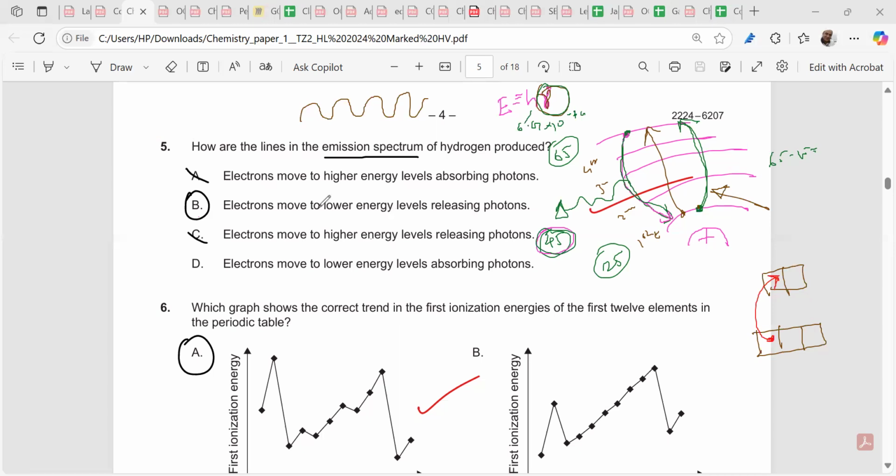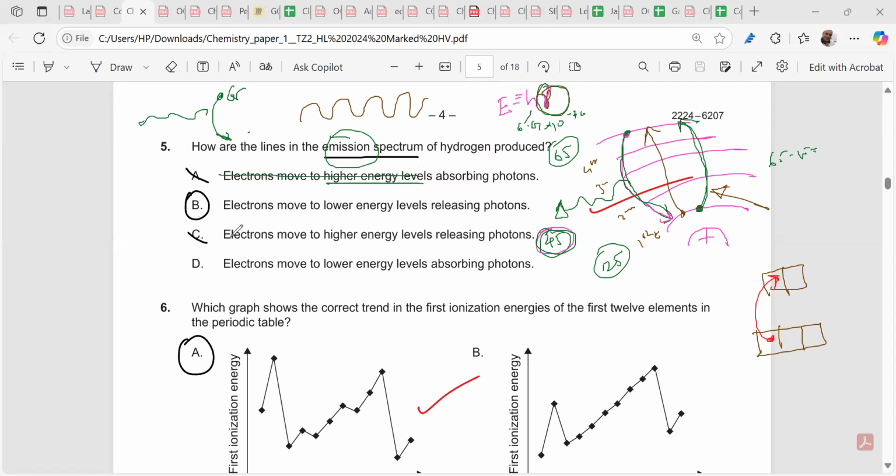So what's the answer? The emission spectrum is when the energy is emitted. We have to think like that: when the electron is coming back, the difference is emitted, because 65 minus 25. If the electrons move to the higher energy level, no, that's not emission spectrum. That we call the absorption spectrum. Electrons move to the higher energy level, we cancel.